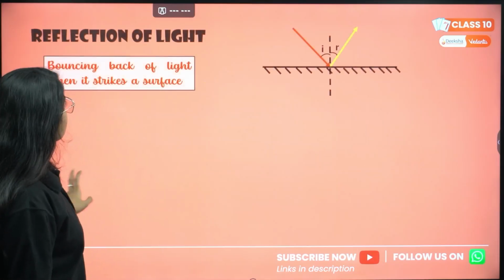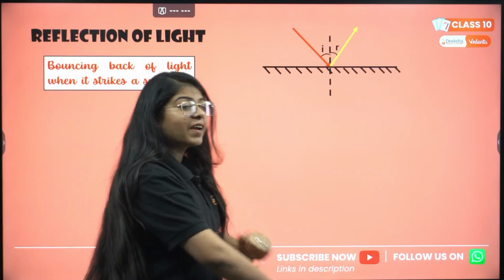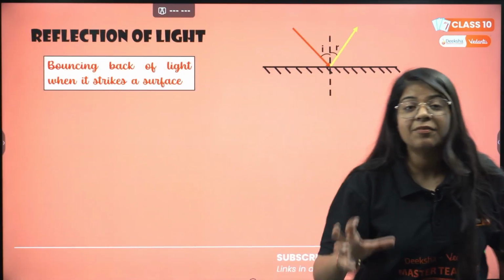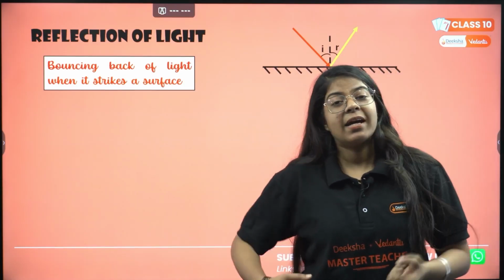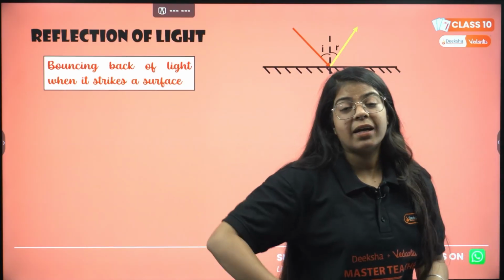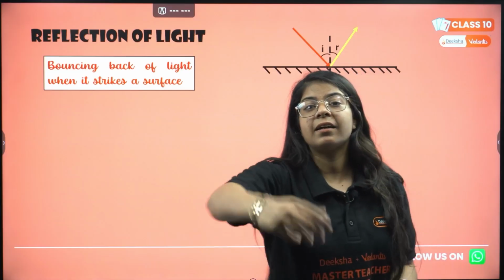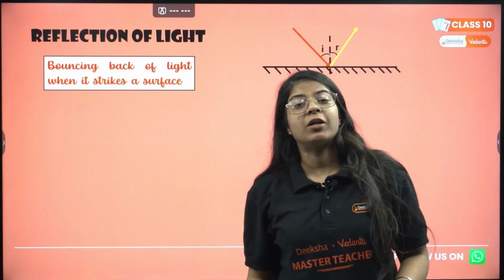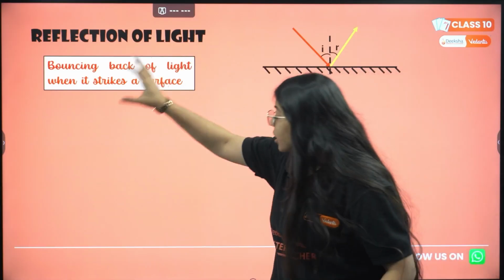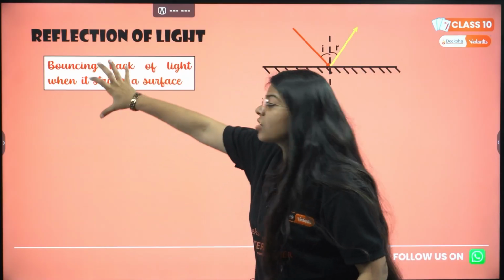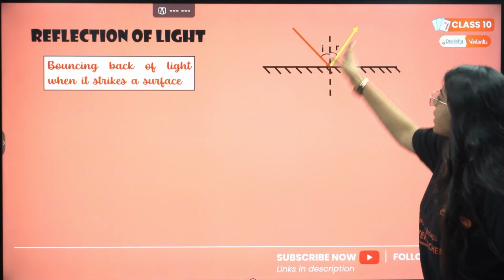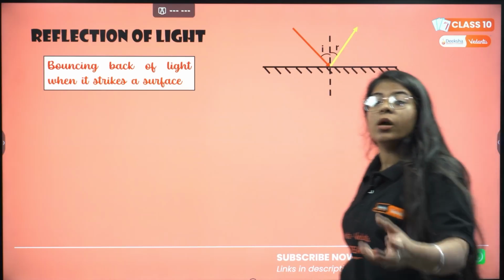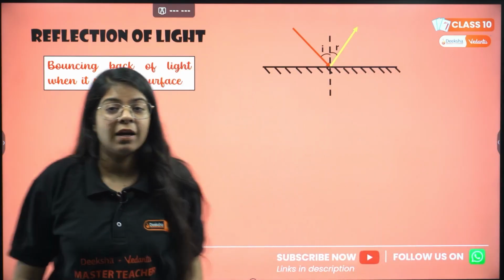Okay, next thing is our first very important topic, that is reflection of light. Reflection of light is what? A light ray came, it hit me and it bounced back. It bounced back and it hit the camera and hit your eyes so that you are able to see me. So bouncing back of light when it strikes a surface. A light came, it struck this surface and went back. That is called reflection of light.